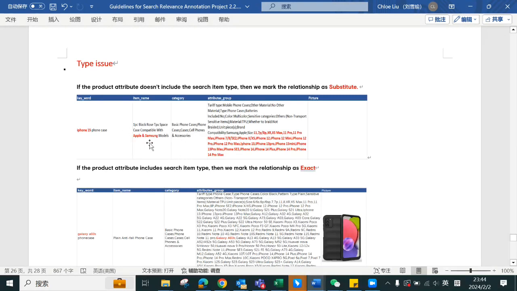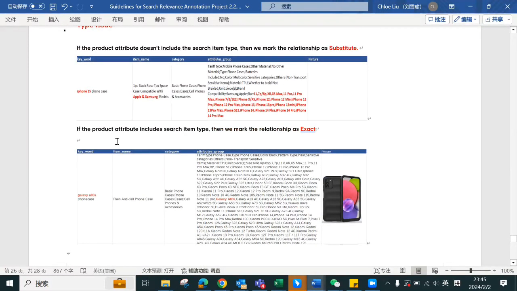The product is correct, it is a phone case, but the type here didn't contain iPhone 15, just iPhone 11 to iPhone 14, right? No iPhone 15. So the product didn't contain the type of the search item. So under this circumstance, we mark it as substitute.